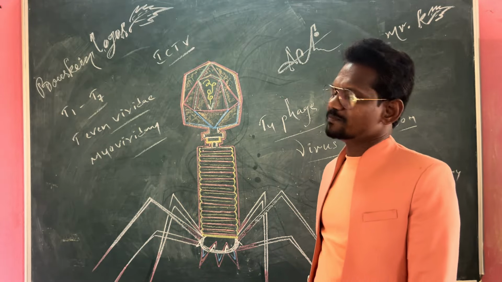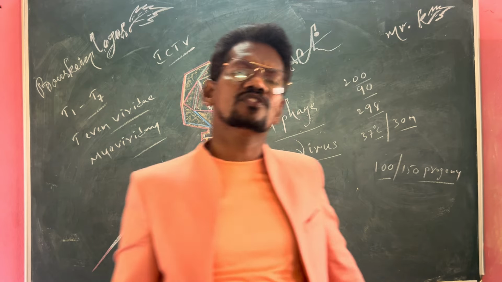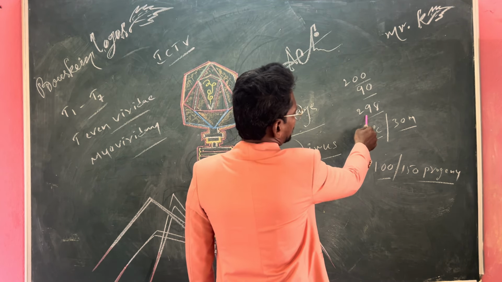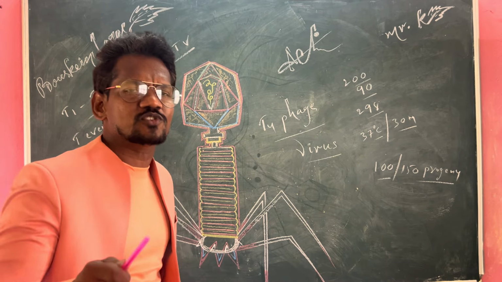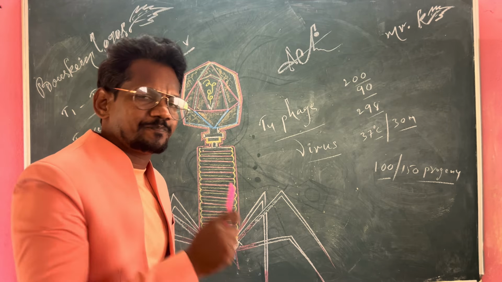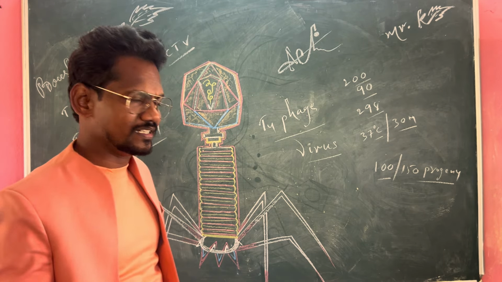The capsid is made of protein subunits called capsomers. 298 capsomers together form this T4 phage head or capsid.